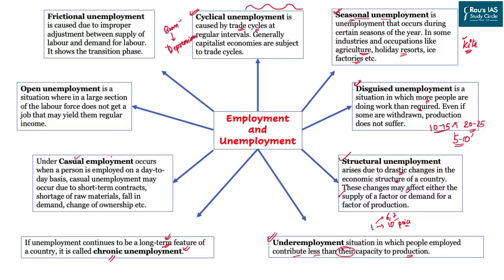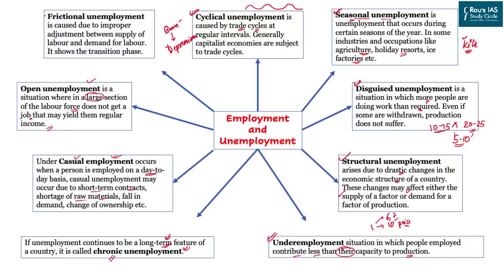Then we come to casual employment. Casual employment simply means a person is working on a casual basis, that is, day-to-day basis. He or she may work today, may not work today, may work on a short-term contract, or may remain unemployed for the shortage of material or anything else like that. Then we have open unemployment. It is a situation when a large section of the labor force does not get a job that may yield them a regular income or livelihood.